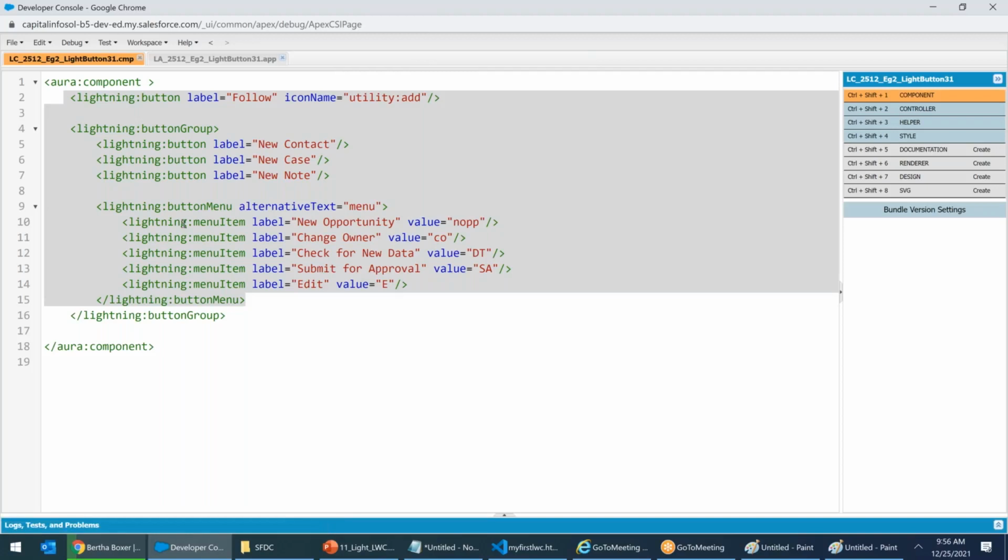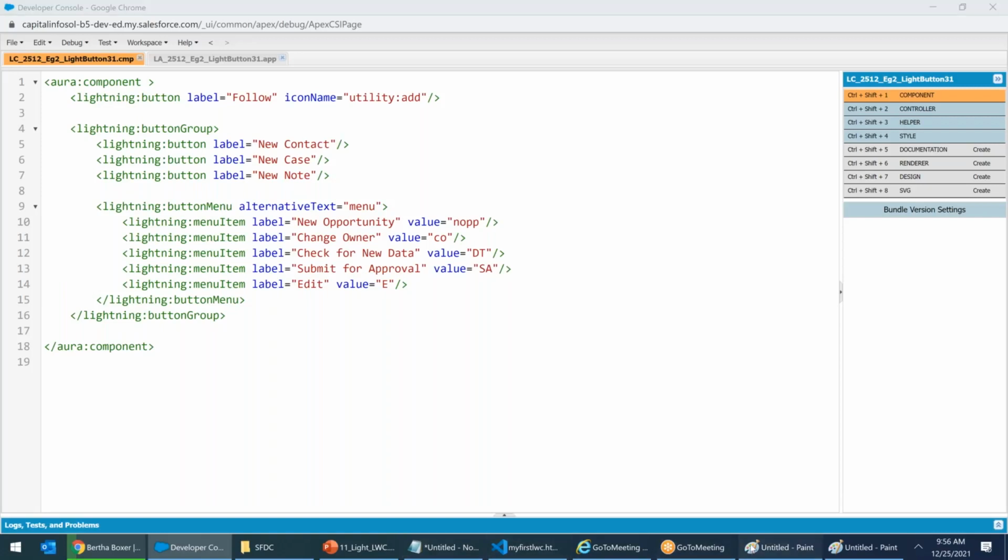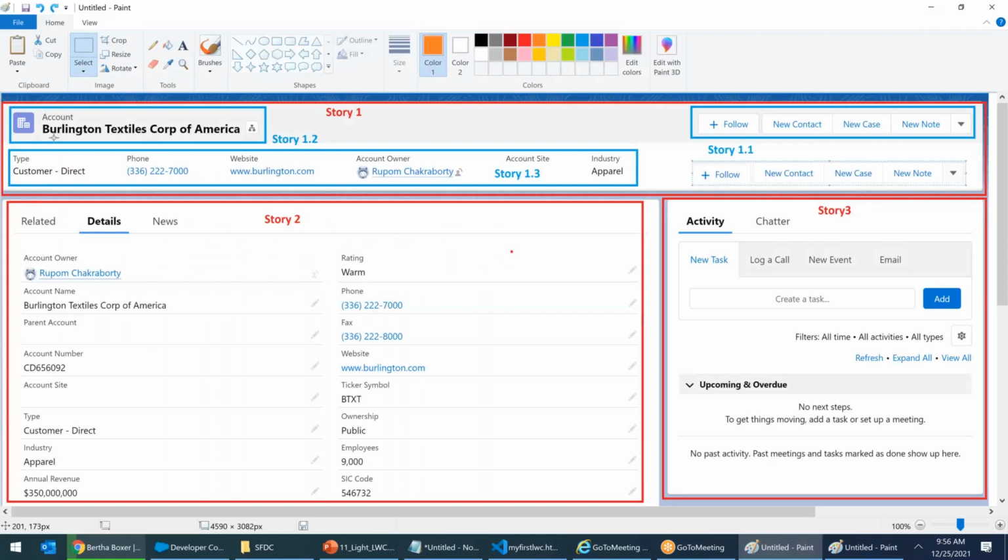That is what I'll be doing. When you click this button, what should happen? You should call a logic, and that all we'll see in the next class. In the next class, we will be delivering in half of the class the full story 1. That includes story 1.2, story 1.3. 1.1 is already created. Then we'll join all the pieces.